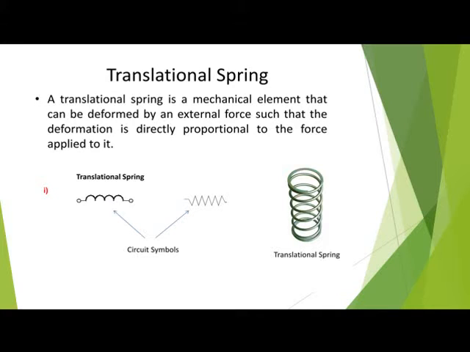Next is the translation spring. It is a mechanical element that is deformed by an external force, such that the deformation is directly proportional to the force applied. Because this is a translation spring, just a small spring, when it is compressed it stores the energy, and when expanding, the spring returns to its original position. That is the translation spring.